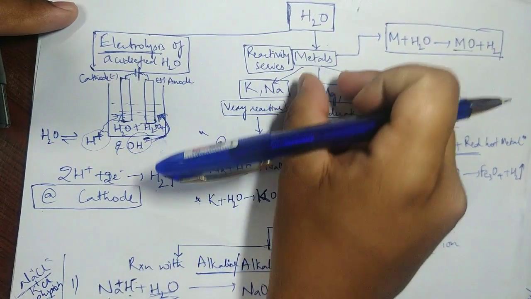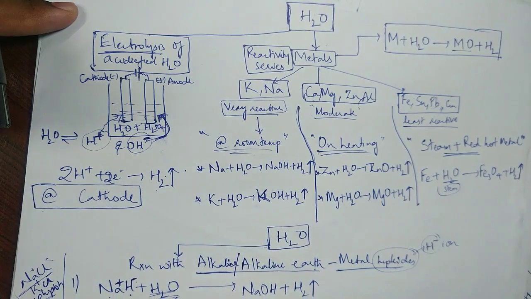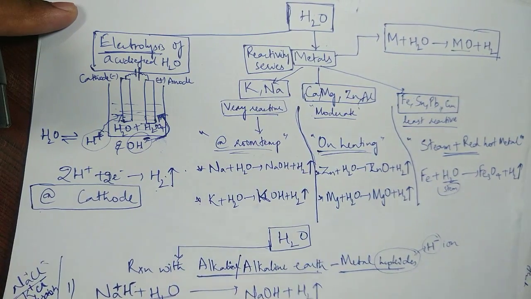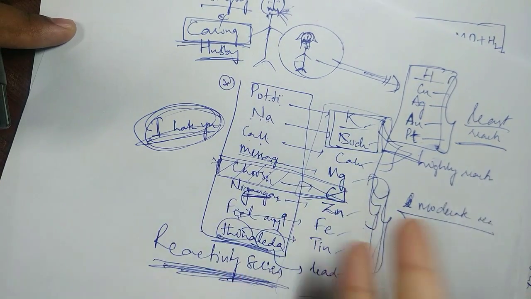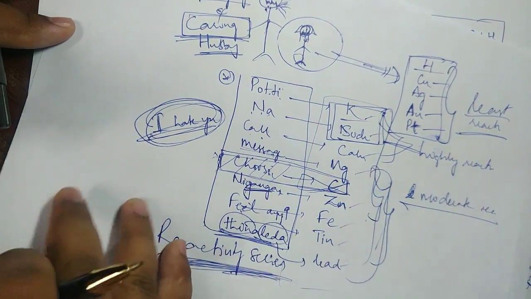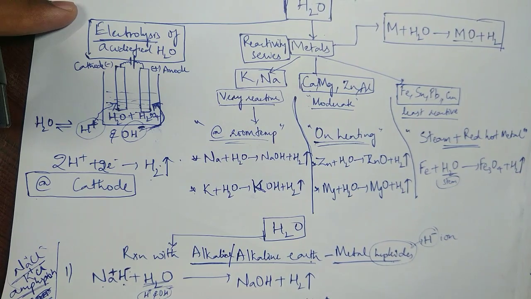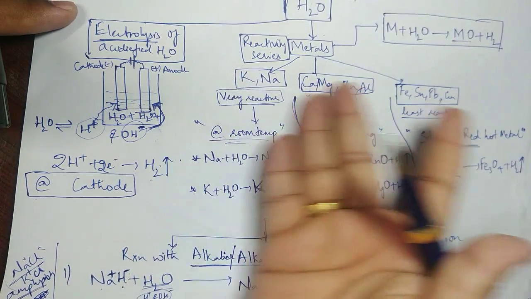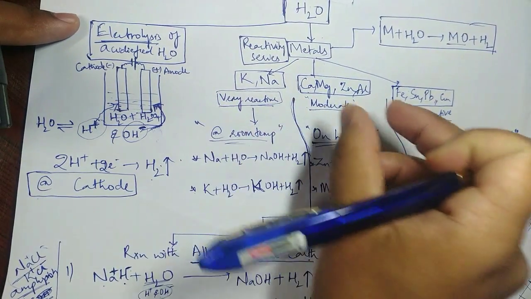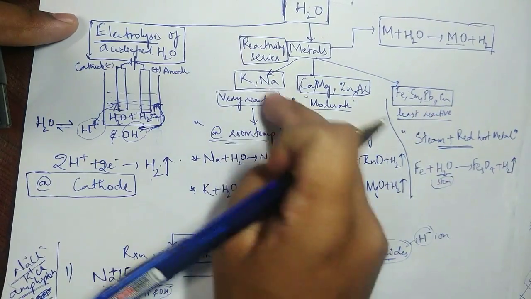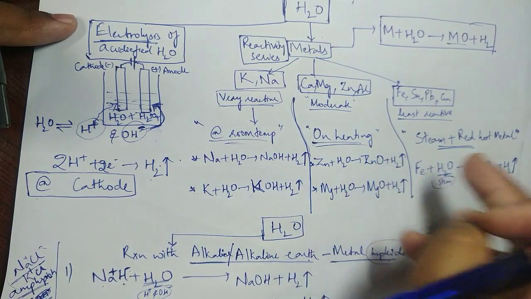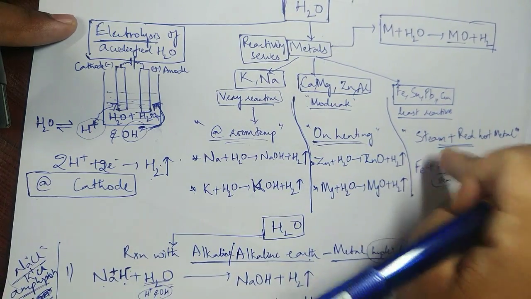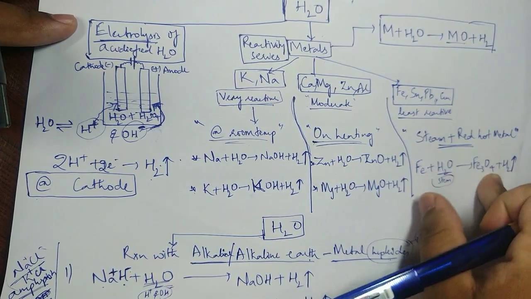Reactivity of metals: I told you to memorize a mnemonic I used. Go through the mnemonic. So that was the mnemonic I asked you to memorize. And this is the order: very reactive, moderate, least reactive. Very reactive ones react even at room temperature. Moderate ones need some heat, and least reactive ones need heat along with steam and red hot metal.